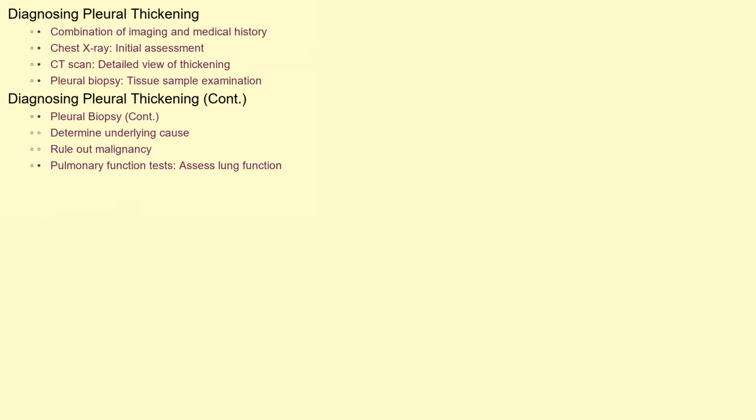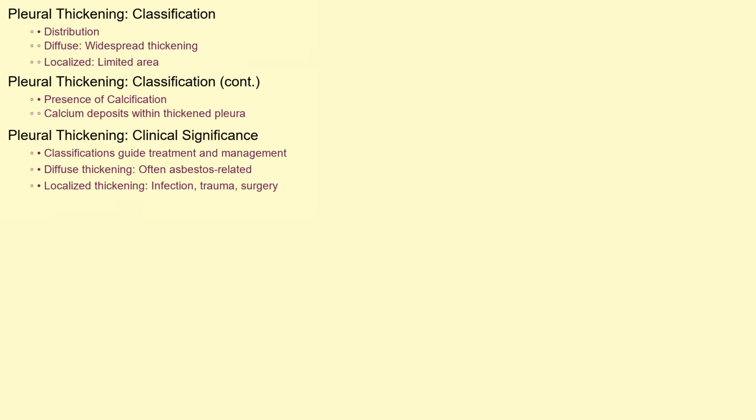Diagnosing pleural thickening typically involves a combination of imaging studies and medical history. A chest X-ray is often the first step, revealing areas of thickening or calcification in the pleura. A CT scan provides a more detailed view, allowing doctors to assess the extent and location of the thickening. In some cases, a pleural biopsy may be necessary to obtain a tissue sample for examination under a microscope. This can help determine the underlying cause and rule out other conditions, such as malignancy. Pulmonary function tests can also assess lung capacity and airflow, helping to evaluate the impact of the thickening on lung function.